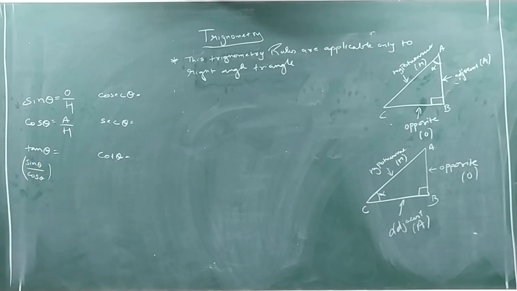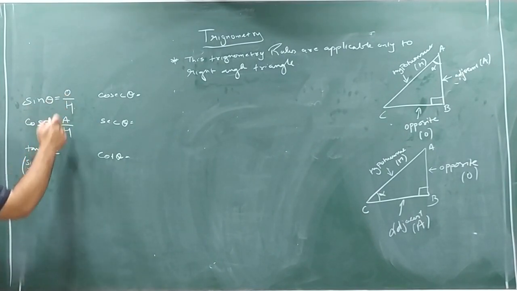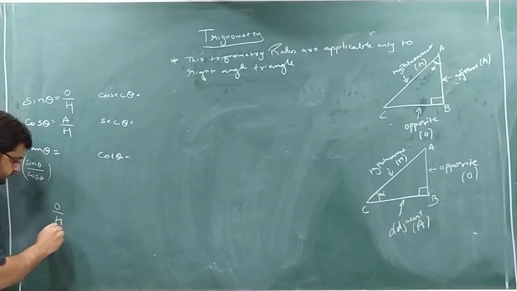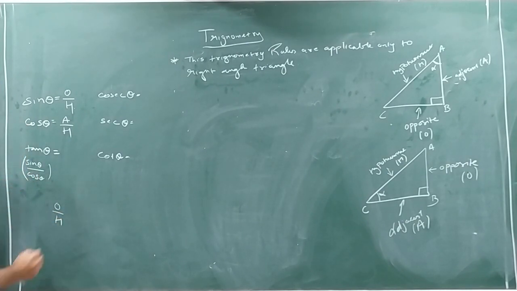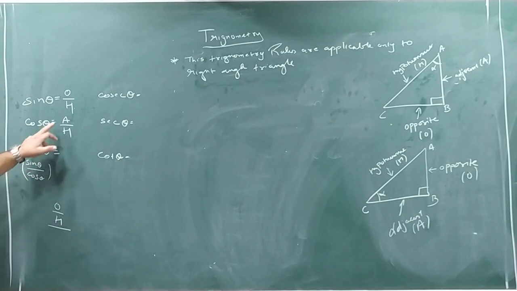This is one formula. See, understood why I told you to write down the format? Because see, above tan, what are you having? You are having sin theta and cos theta. So our new formula for tan theta is what? Sin theta by cos theta. So if I do the division here, what is the value for sin theta? O by H. This is division, so I will do the division. What is the value for cos theta? A by H.